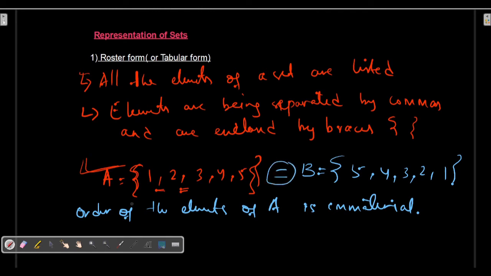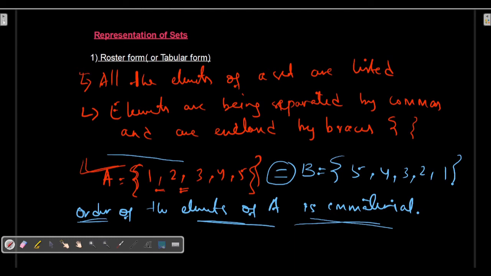That means there is no hard and fast rule that the elements will be placed in a particular order. So this is the first thing the roster form says.